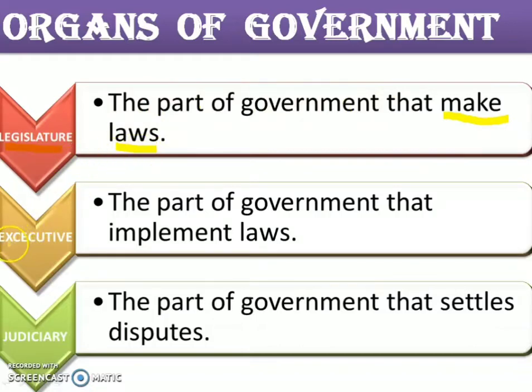Now coming to the next one, that is the executive. So what does the executive do? Laws need to be implemented, right? So these people are implementing the laws. Implementing means they are applying those laws, enforcing the laws, or having the power to enforce the law.